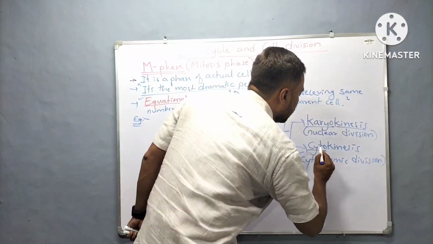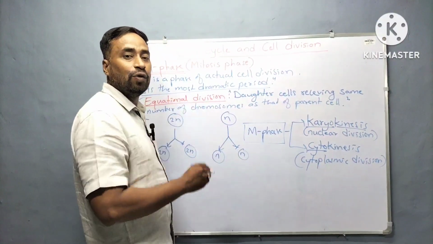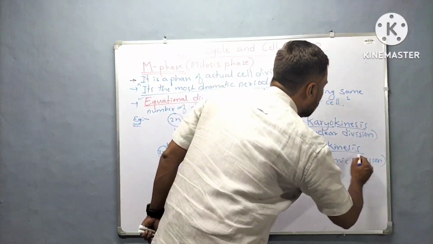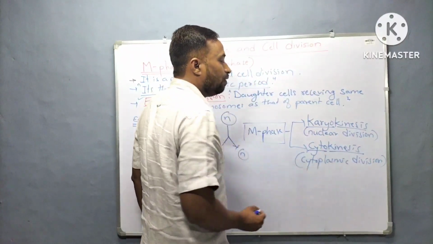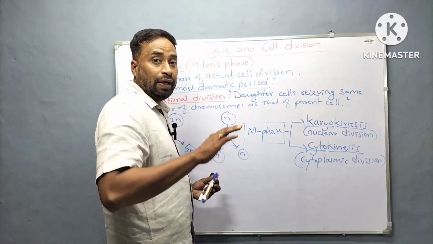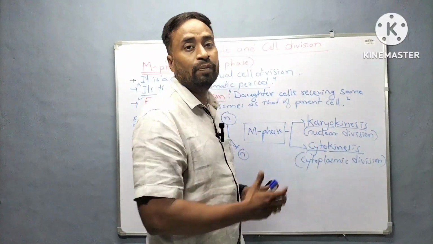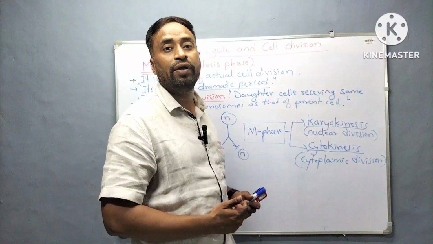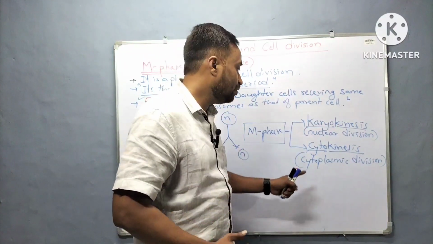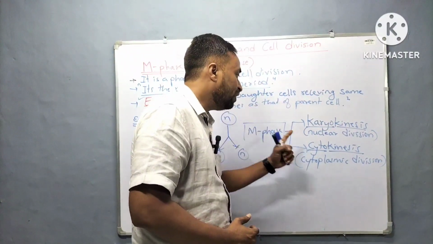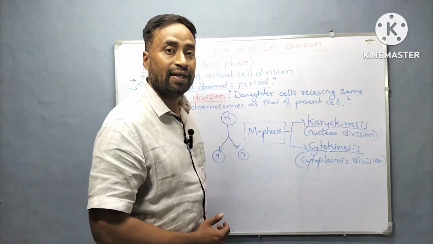Whereas cyto refers to cell or cytoplasm, and kinesis refers to division, so it is a cytoplasmic division. At the end of cell division, the cytoplasm is also equally distributed to both daughter cells. That is why M phase always ends with cytokinesis.